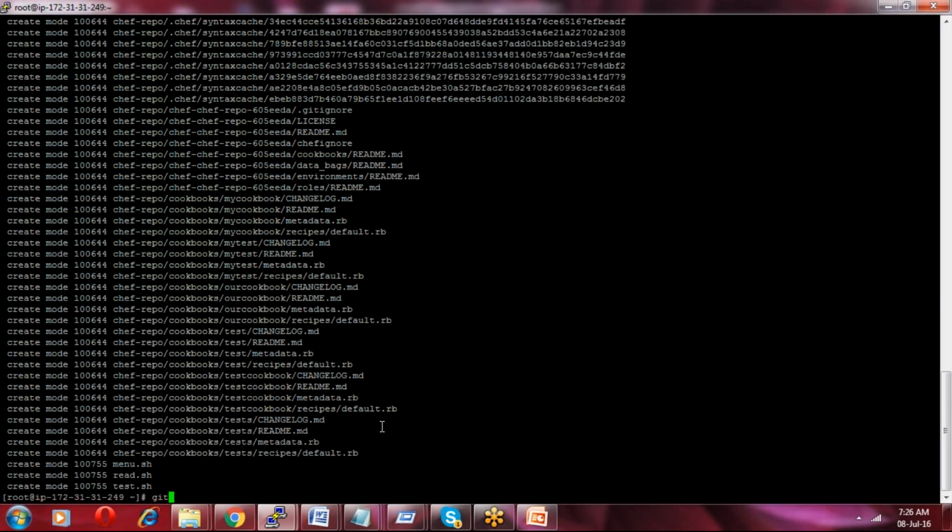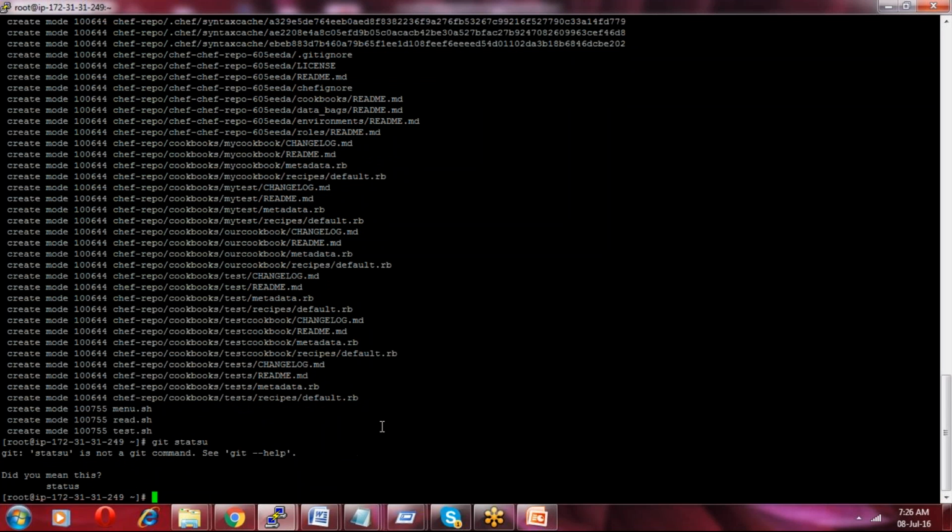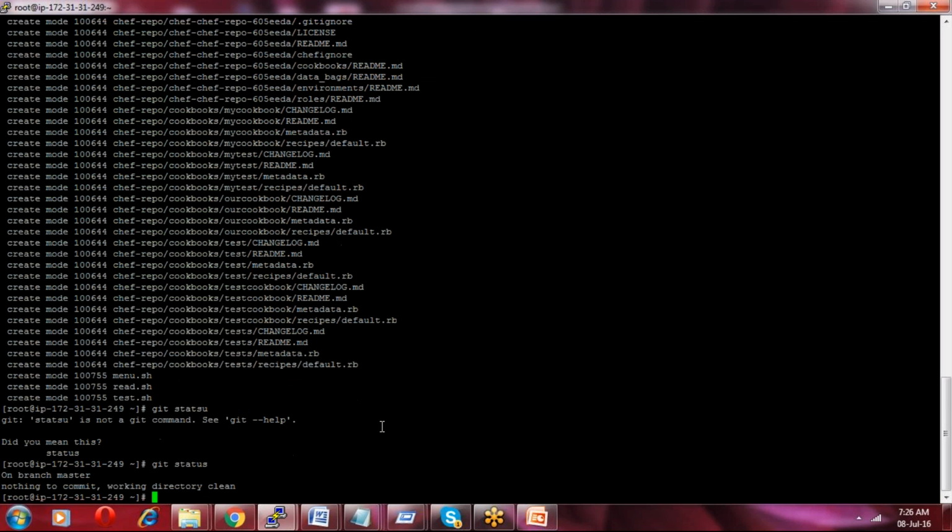Okay. So add everything and git status. Git status is saying on branch master, nothing to commit. The working directory is very clean, and we have already created branches as well.